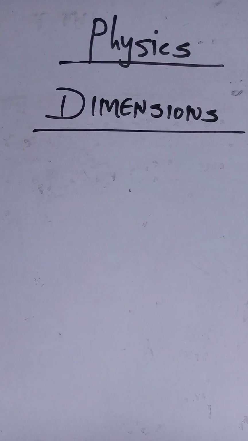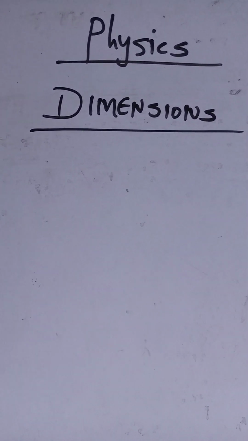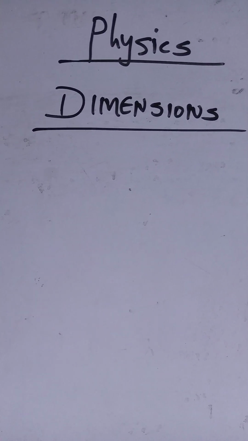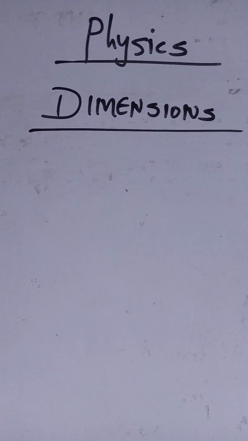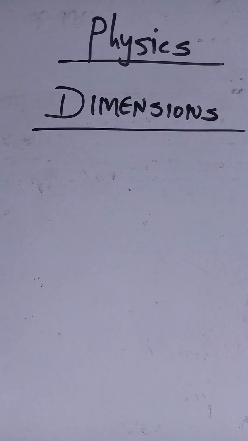In this video, we shall be talking about dimensions of physical quantities in physics. Firstly, what is dimension or what are dimensions? Dimensions are measurable properties used to describe the physical state of a body or a system. In physics, we have three basic fundamental quantities.